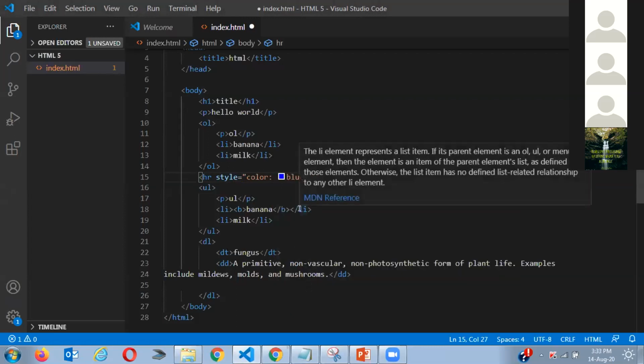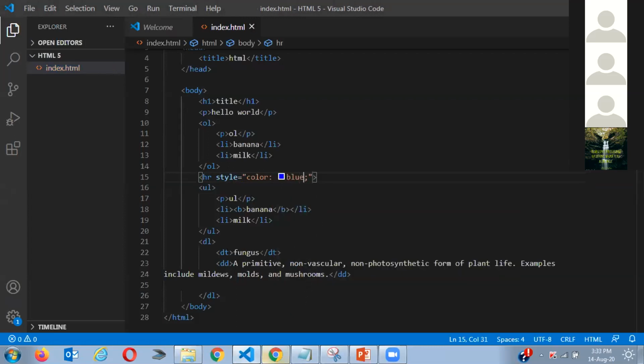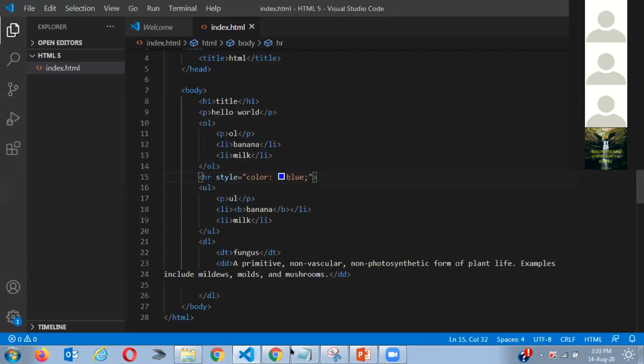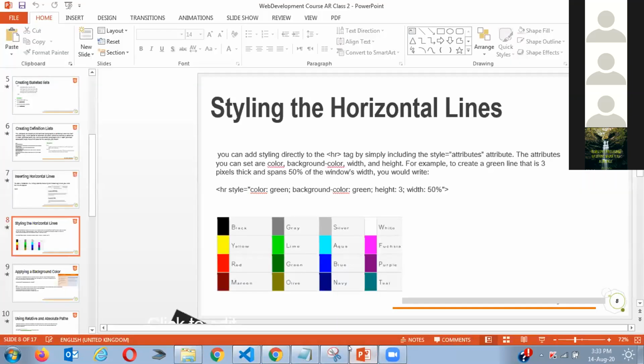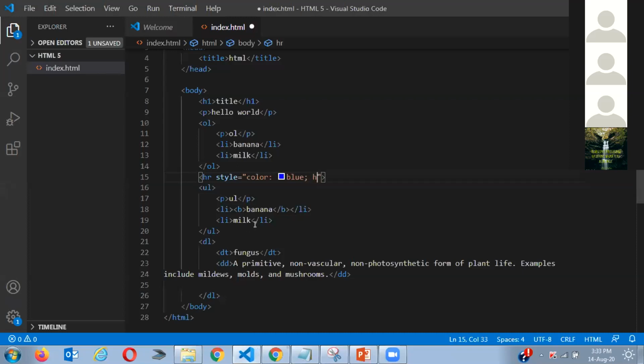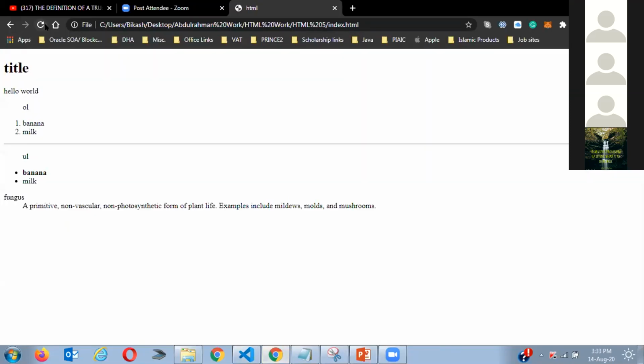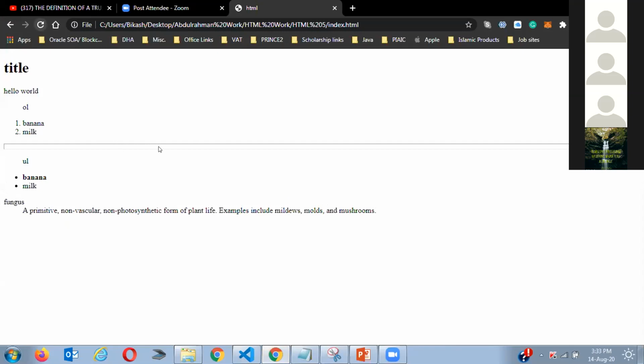Okay, it will not work right now. If I zoom in, you can see a little bit of blue, but you cannot see it right now because the line is very thin. So let me make it a little bit wider. So I will tell height, I want the height 10 pixel. I want that 10 pixel. And okay, you see, it goes down.